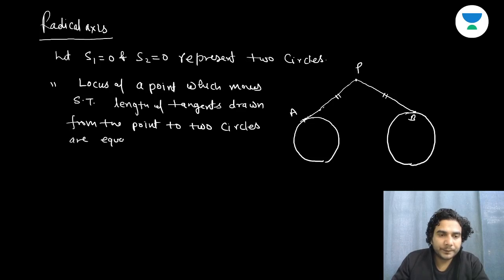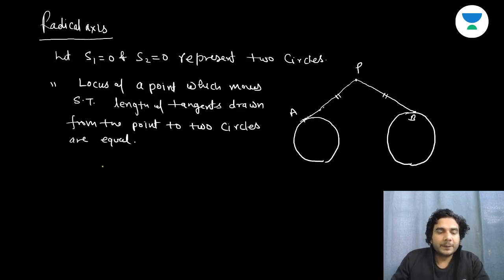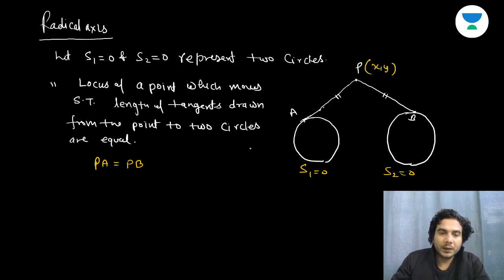The tangents are basically of equal length. That means if P is the moving point, then PA is equal to PB. This is S1 equal to 0 and this is S2 equal to 0. You can take P as (x, y).